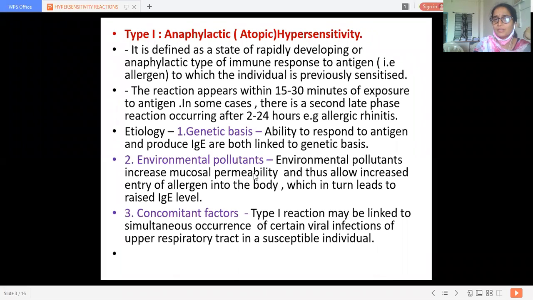This allows increased entry of allergens into the body, which in turn leads to a rise in IgE levels. Whenever an allergen enters our body, the levels of IgE immunoglobulin increase.